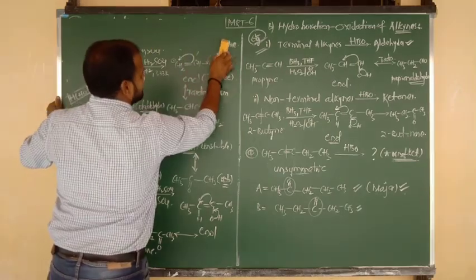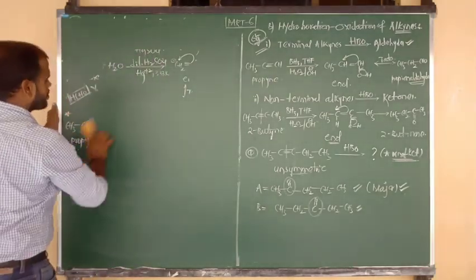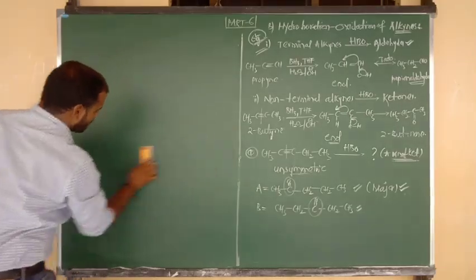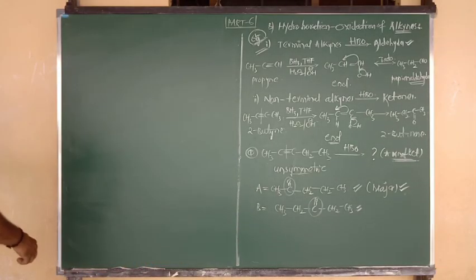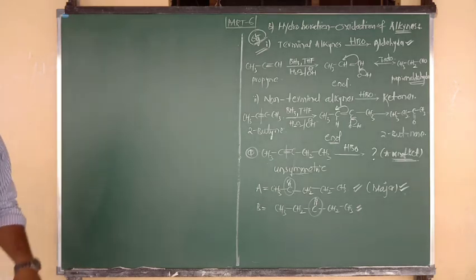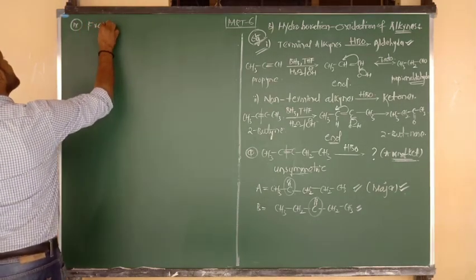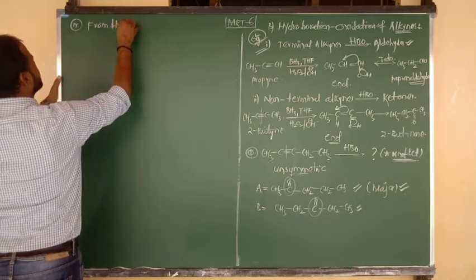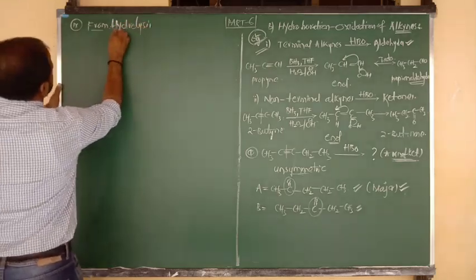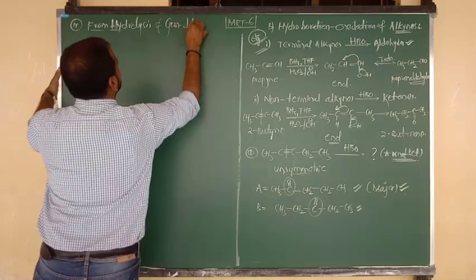Now method number 9, very easy. From hydrolysis of, again the same concept, hydrolysis only. From hydrolysis of gem dihalides.